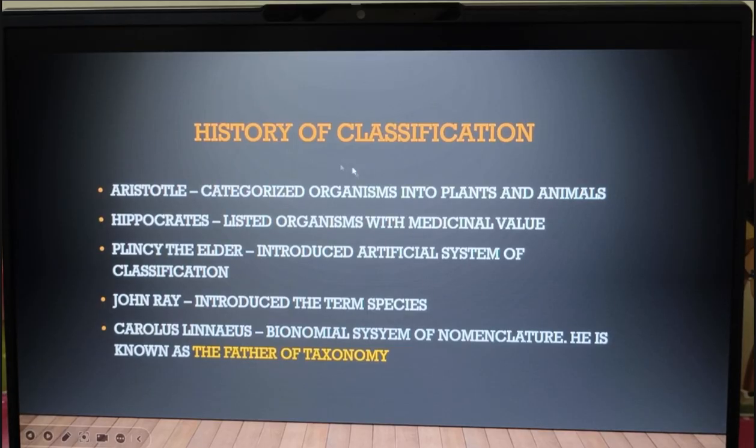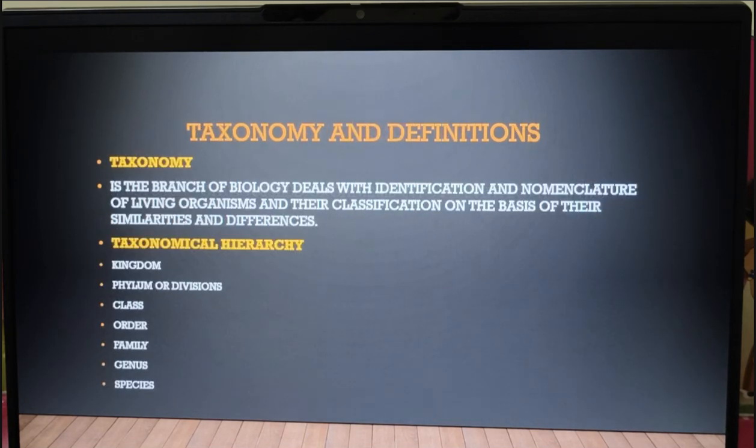Then John Ray introduced the term species. He was the first person to introduce the term species. Then with all these ideas, Carolus Linnaeus gave the binomial system of nomenclature. Everything was explained in his publication, Systema Naturae, and he was called the father of taxonomy.